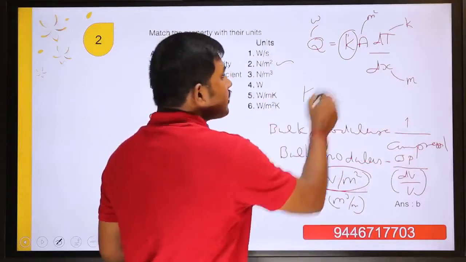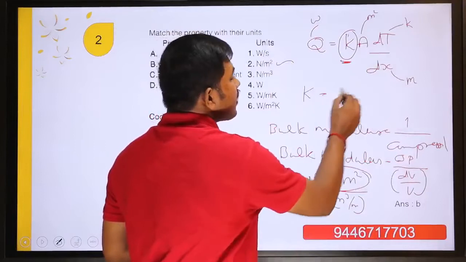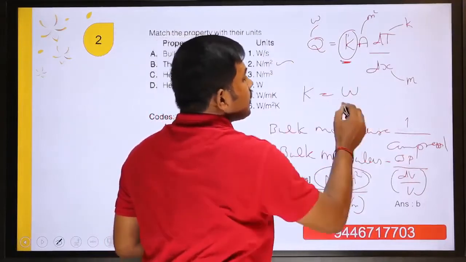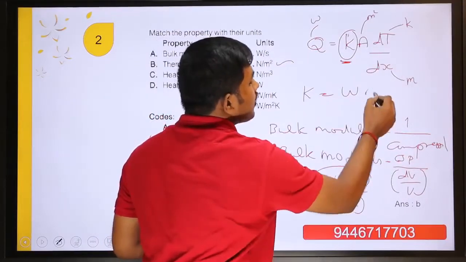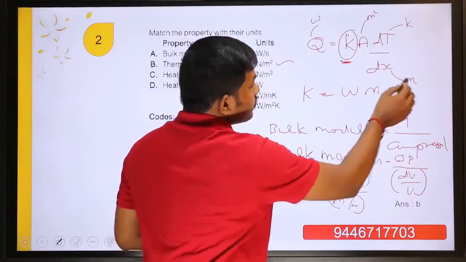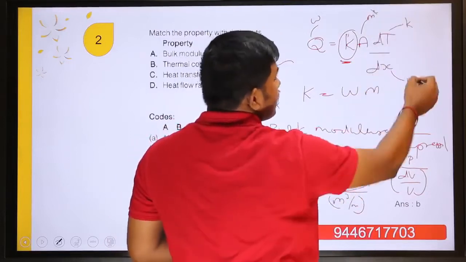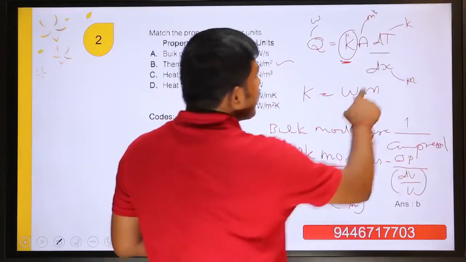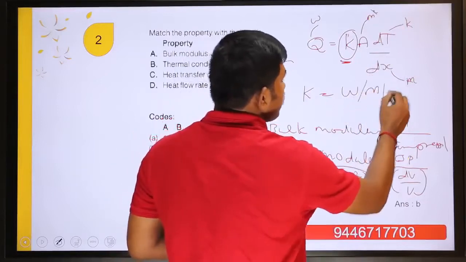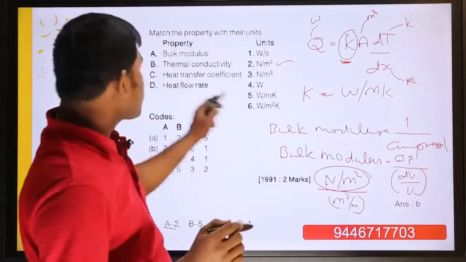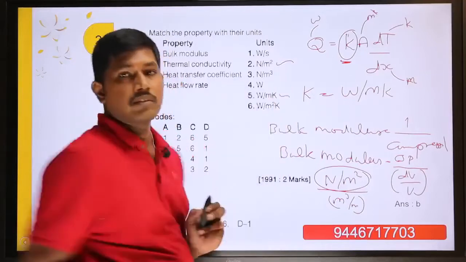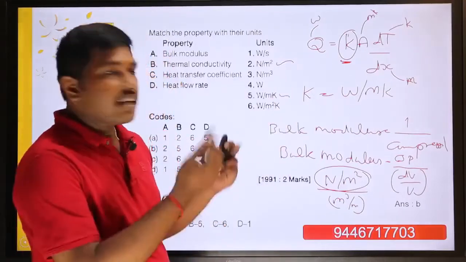So put K here: watt divided by meter square times Kelvin per meter. Meter square and meter cancel, and we will get watt per meter Kelvin. So the answer comes to this one. This is the basic thing derived from this.